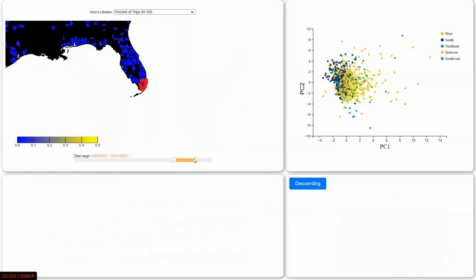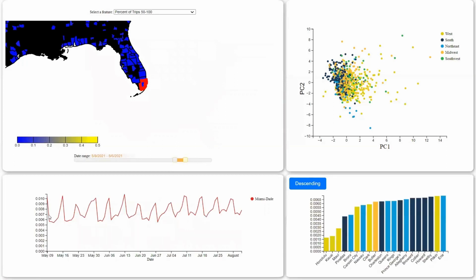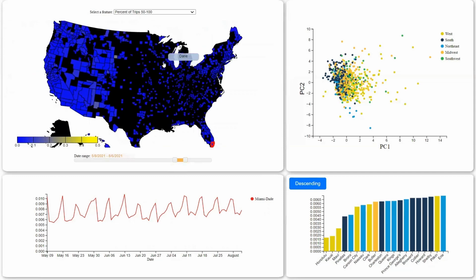Let's check out this kind of late spring, early summer. And what you can see here is that these days right here, there's spikes and then valleys, spikes and valleys. And if you can see, May 16th, this is a Sunday. So these spikes are occurring on Sunday. So this kind of gives you an insight into the travel patterns of people in Florida. They tend to travel on weekends and then make these long trips on weekends and not as much during the weekdays. And these trends actually generalize across the board.